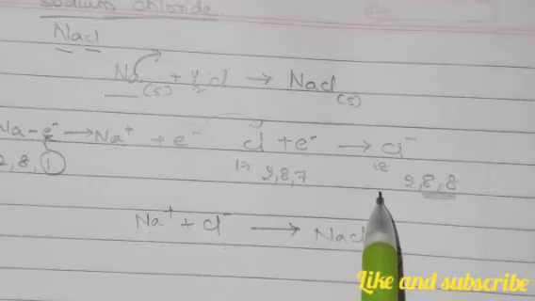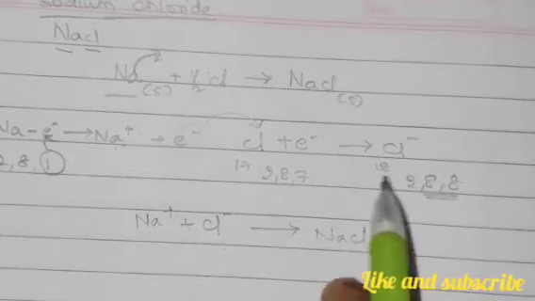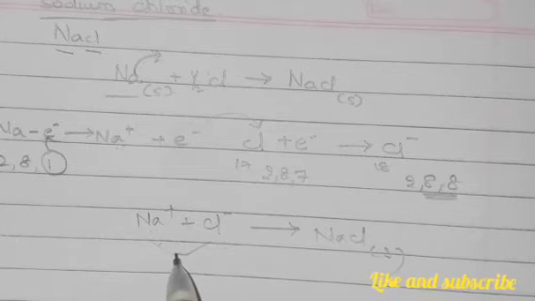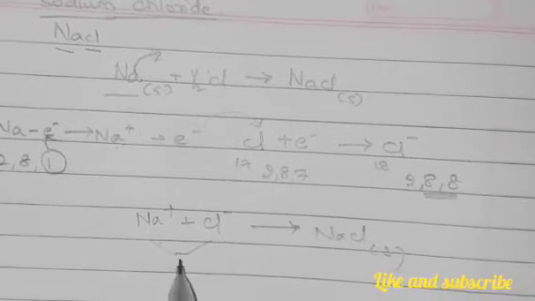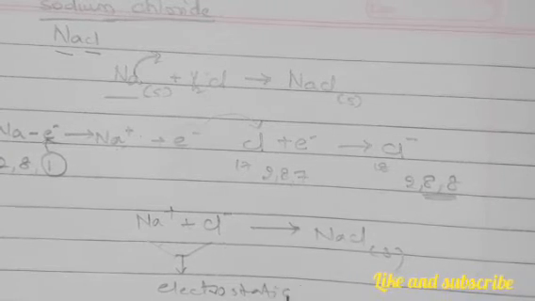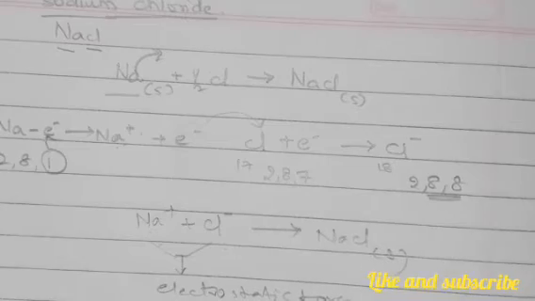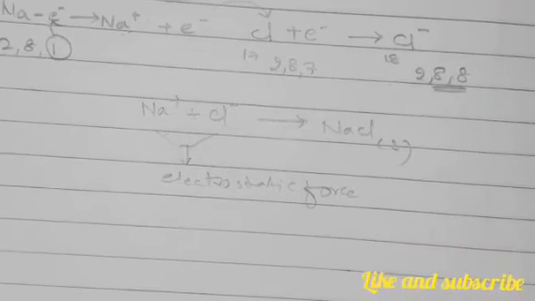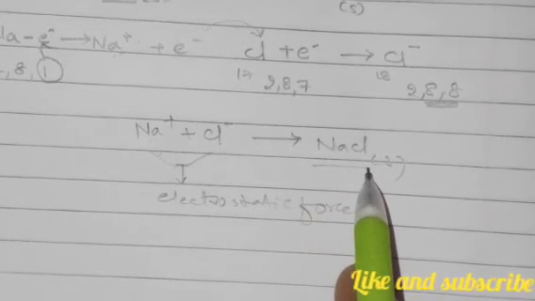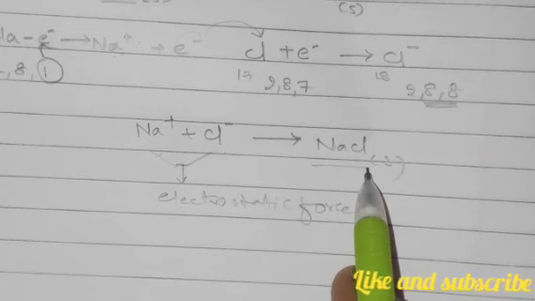These oppositely charged ions get attracted towards each other due to the electrostatic force, forming a bond, which leads to the formation of the compound sodium chloride.